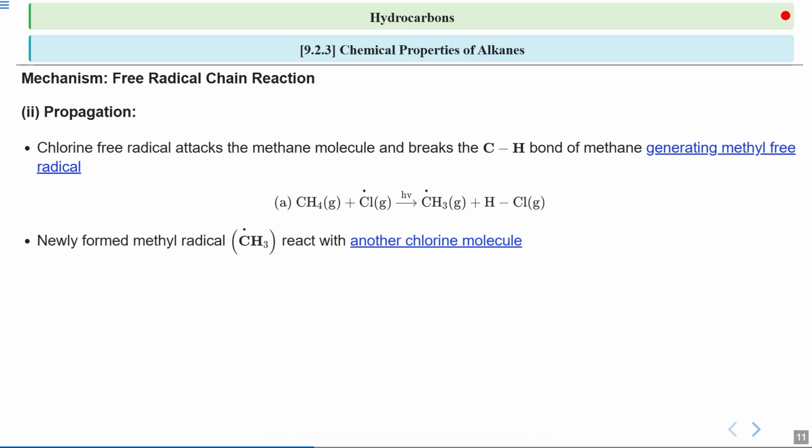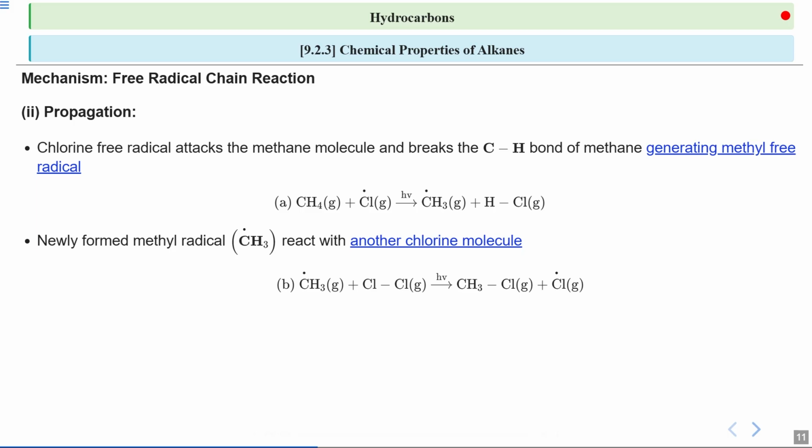Now, the newly formed methyl radical is ready to react with another chlorine molecule. This is the key part of the propagation process, where the radical continues to react with stable molecules to form new radicals. This is basically the formation of more and more radicals. Therefore, we call it the propagation process, where your radical is propagating. In this reaction, the methyl radical reacts with a chlorine molecule to produce chloromethane and another chlorine radical.